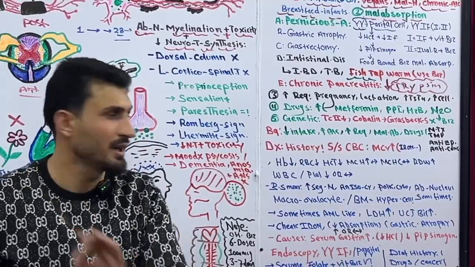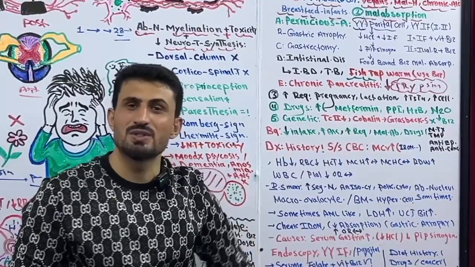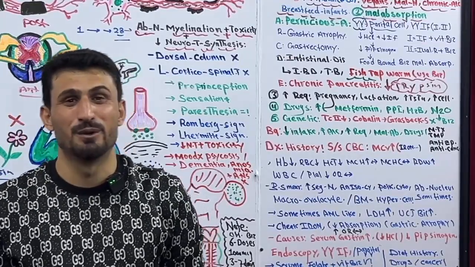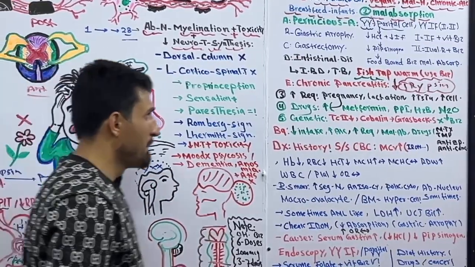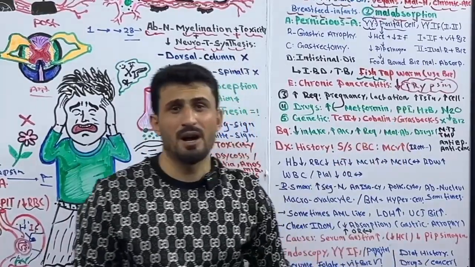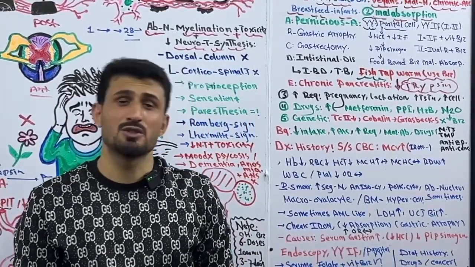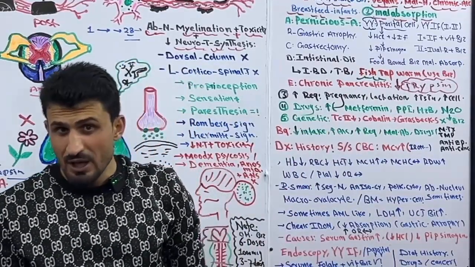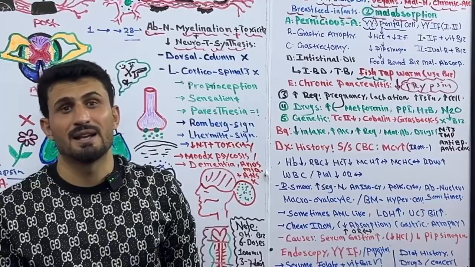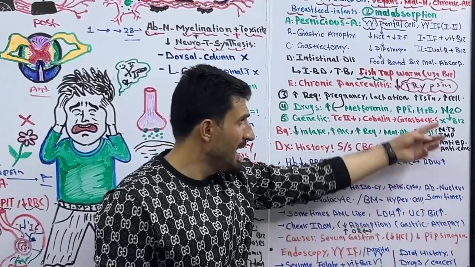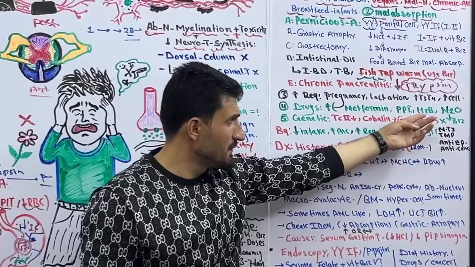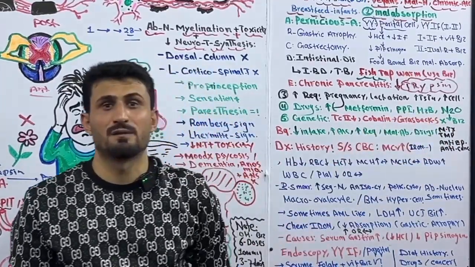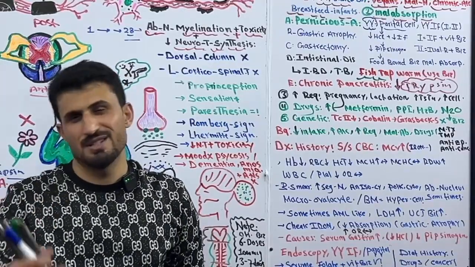The most common drug is metformin, which is used in type 2 diabetes mellitus, the first line drug for type 2 diabetes mellitus. Plus, long-term usage of PPIs, for example omeprazole, esomeprazole, lansoprazole, and so on. They prevent the secretion of HCl, and we need HCl, or hydrochloric acid, for absorption. Plus, H2 blockers, for example famotidine, nizatidine, ranitidine.